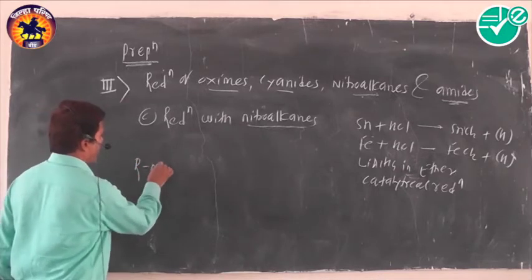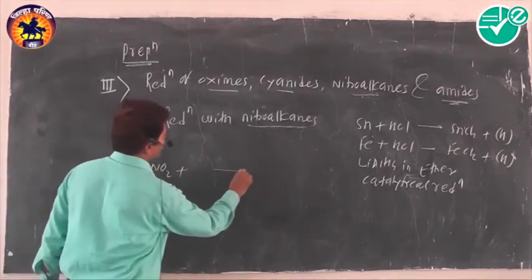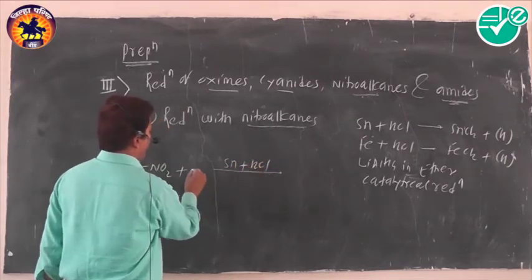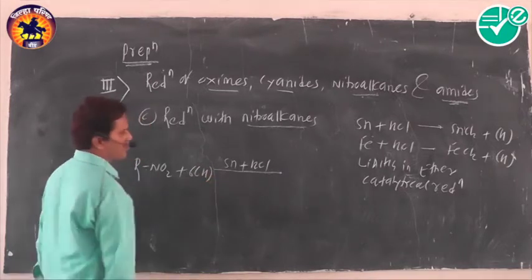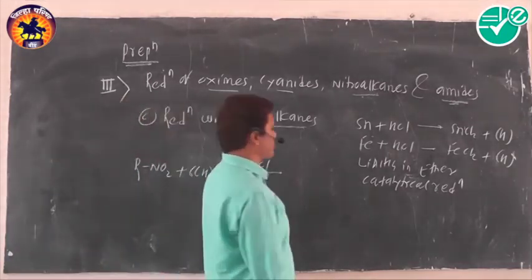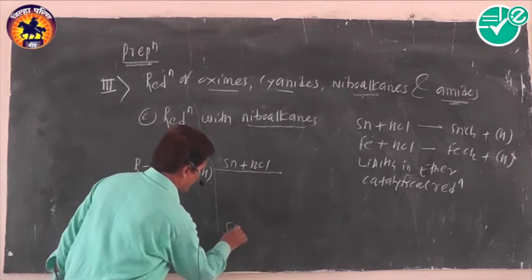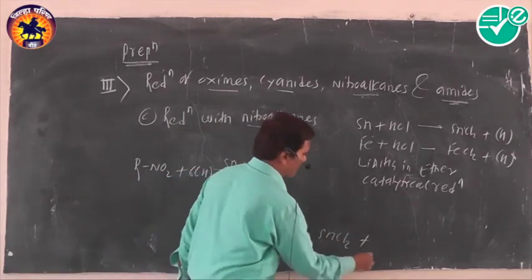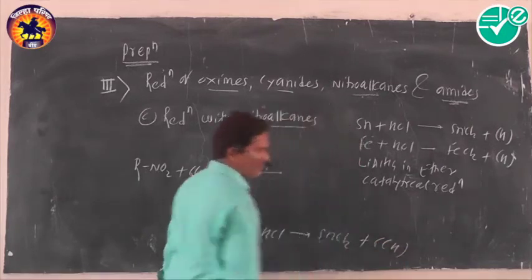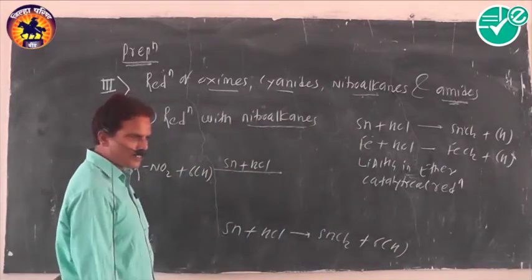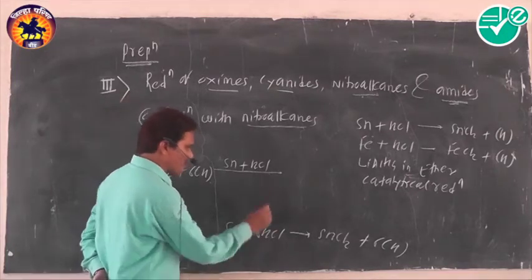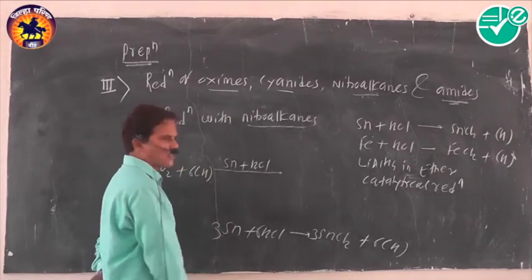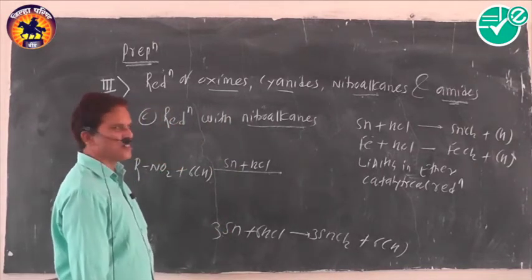Suppose we use nitroalkane along with tin in HCl. Both react, and we get nascent hydrogen. How are such nascent hydrogens possible? Tin plus HCl gives stannous chloride along with nascent hydrogen. How can we balance the reaction? Here we write 6 molecules of HCl, we get 3 molecules of stannous chloride, and 3 atoms of tin are used, and we can balance this reaction easily.